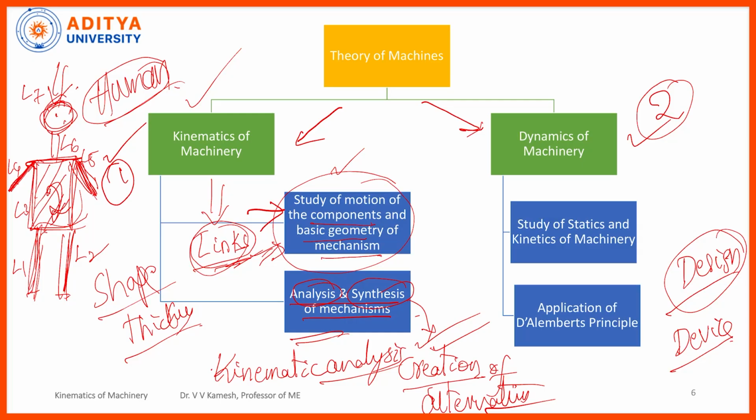Now we will go to dynamics of machinery. After kinematics of machinery is completed, the output will go to dynamics of machinery, if you are creating from scratch.